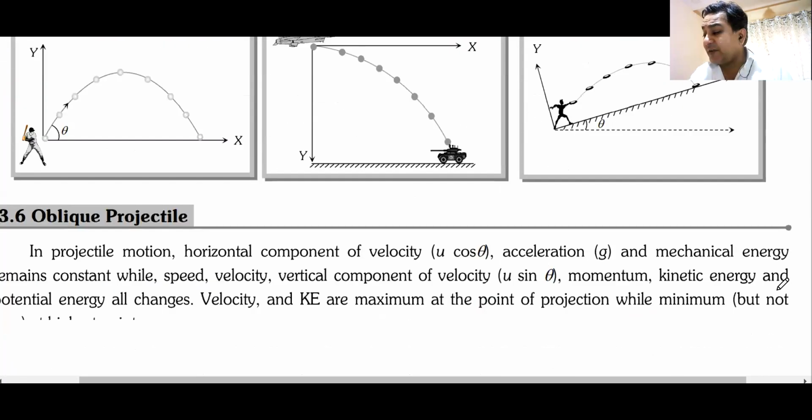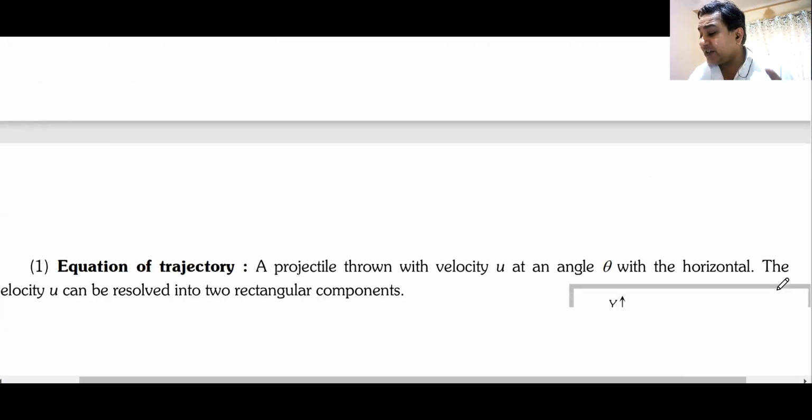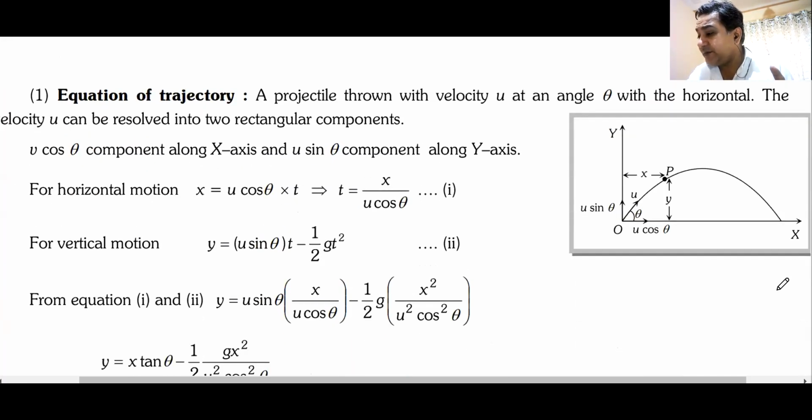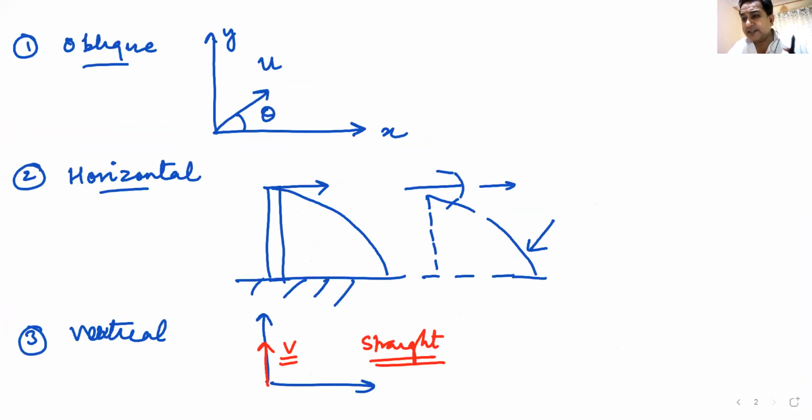These are the three different types of projectile motion. Oblique projectile is the first type of projectile that we are going to study, and you must be aware of. The first thing here is the equation of trajectory. Have you heard about the equation of trajectory? Equation of trajectory of a projectile. Have you heard about this term? Jayant has raised his hand.